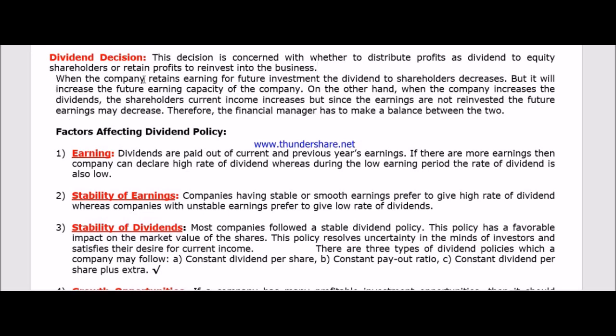Next, when the company retains earning for future investment, the dividend to shareholders decreases, but it will increase the future earning capacity of the company. The moment the future earning capacity increases, ultimately the shareholders will benefit, because we have learned the main purpose of financial management is to maximize the shareholders' wealth.